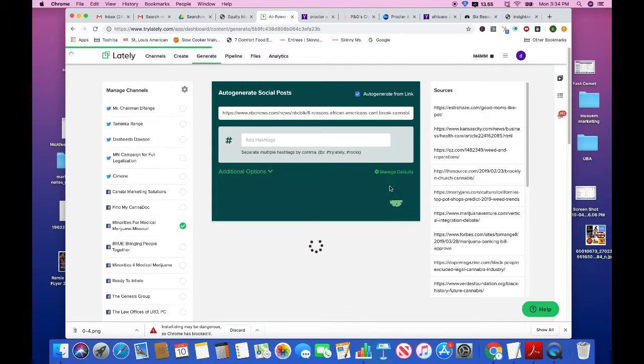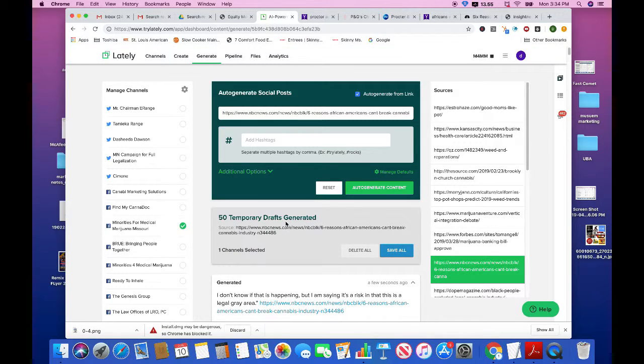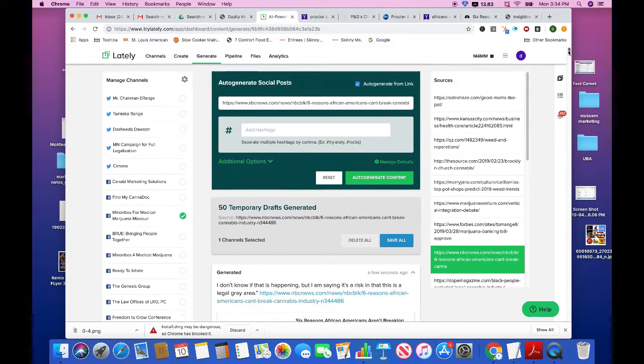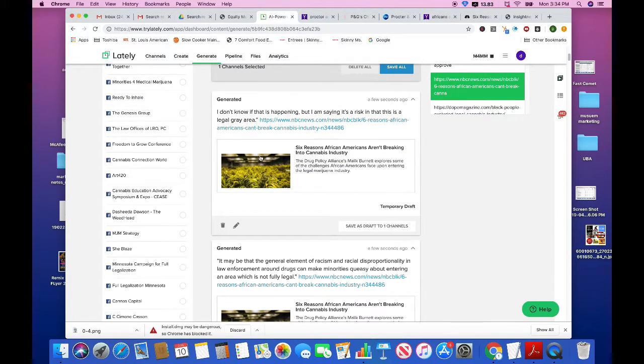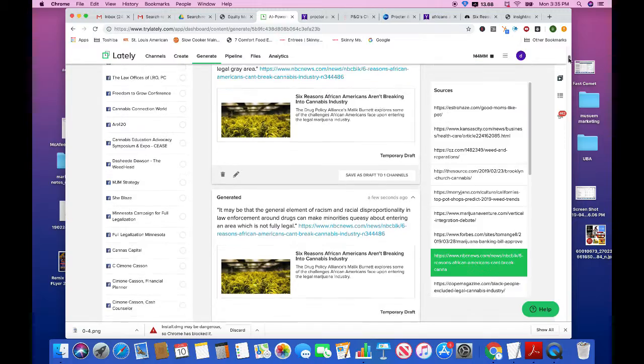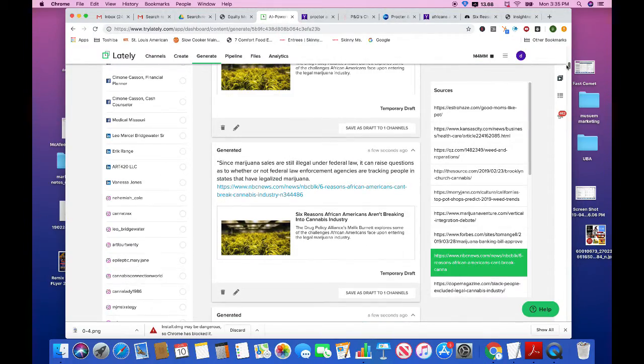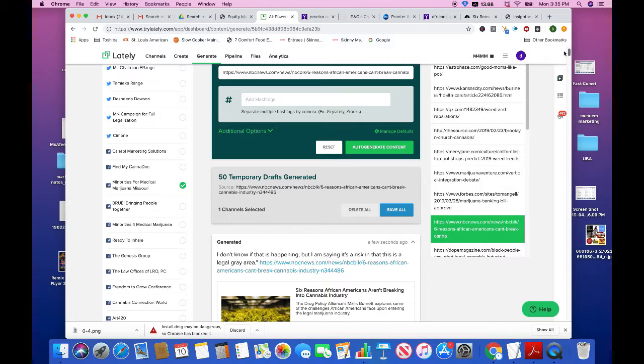let it do its magic, and it's going to break it into multiple pieces that we can use across all of our platforms. So right now, you see that it created 50 temporary drafts on one channel. And if you look at the drafts, there are these short blurbs with the link, and we didn't add any hashtags or any keywords or anything, but they created 50 different posts for the one article. And so we want to select save all.